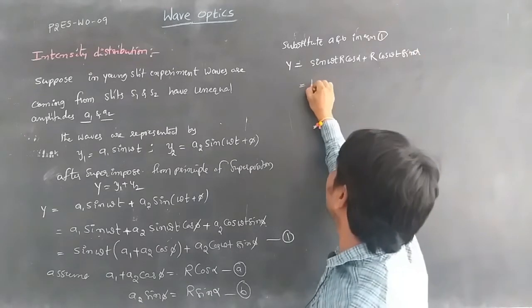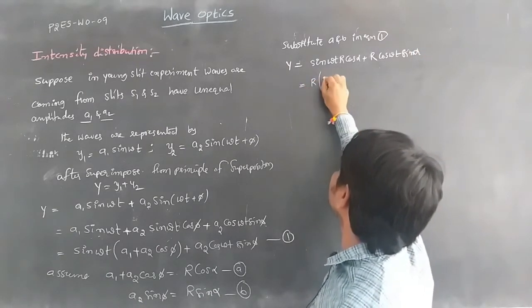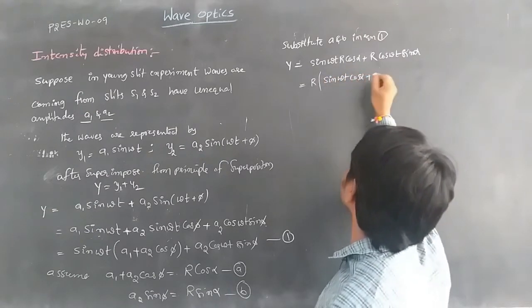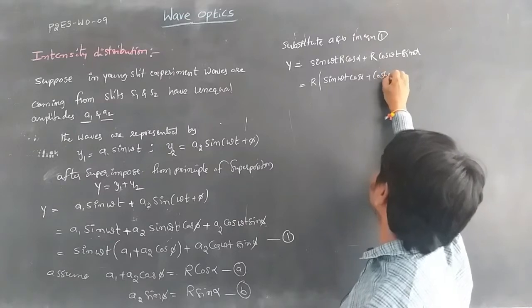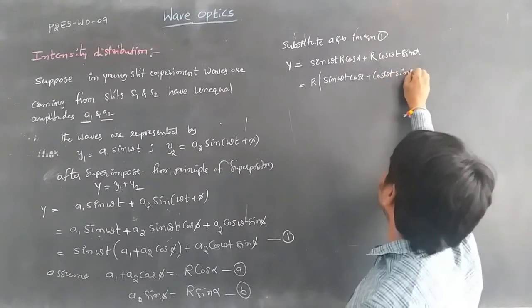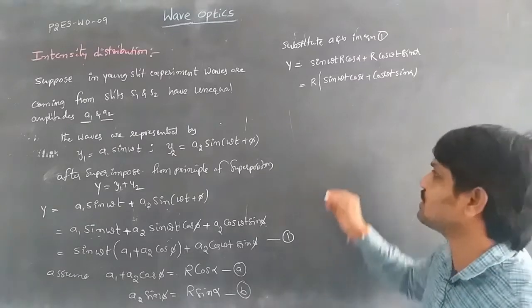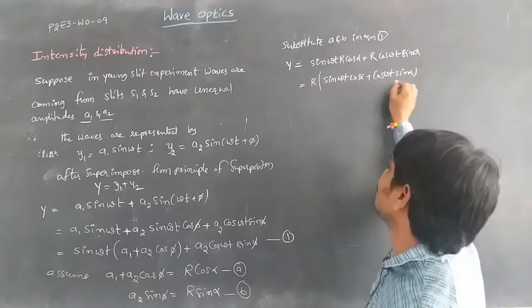Taking R outside, y = R (sin omega t cos alpha + cos omega t sin alpha), which is in the form sin(a + b) = sin a cos b + cos a sin b.